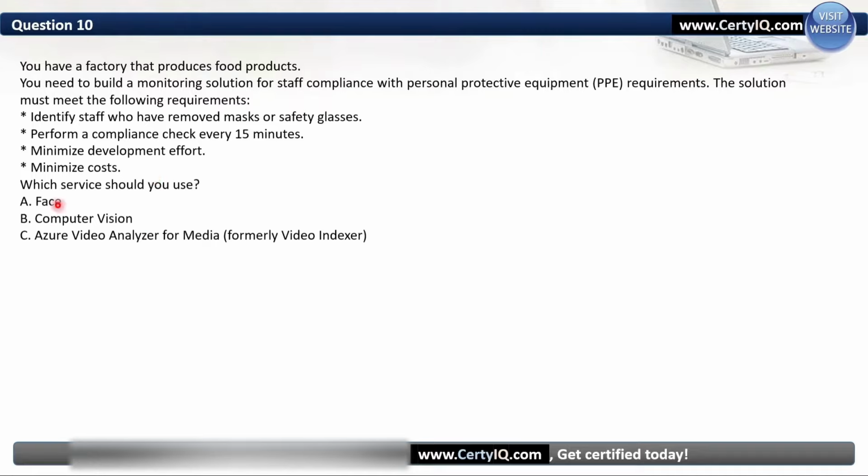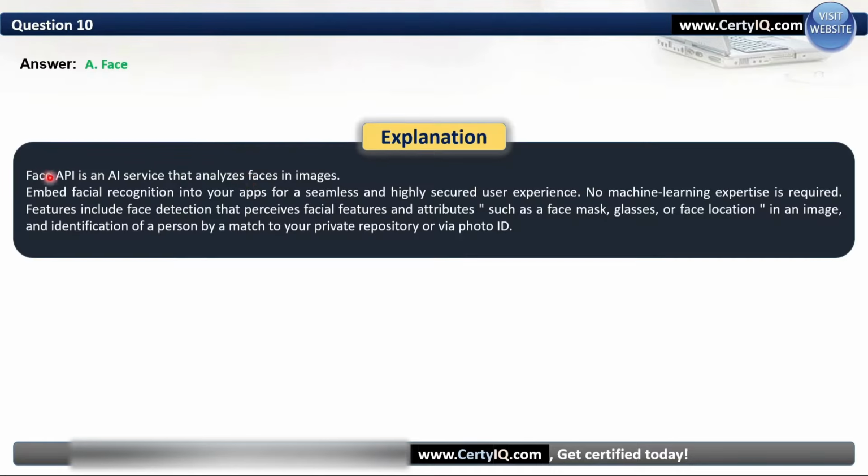So here we will use Face, because they are checking the face to see if mask or safety glasses are removed. Okay, so Face API will be used in this case. Face API is an AI service that analyzes faces in images.